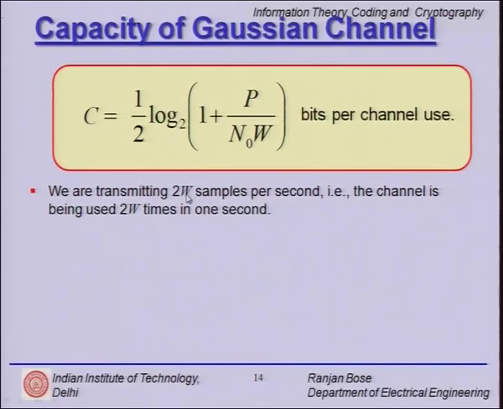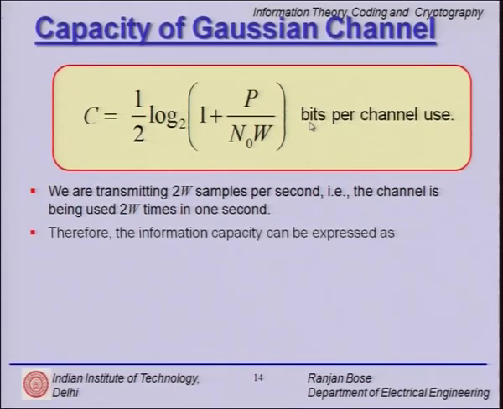We are transmitting 2W samples per second because the bandwidth is W. So, we know that if we have a bandwidth of W, in terms of the Nyquist sampling theorem, we can use the channel 2W times in 1 second. So, then we have finally the last piece in the jigsaw: the number of times per second the channel can be used.